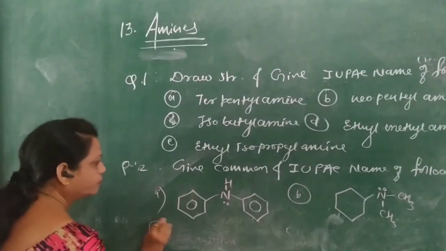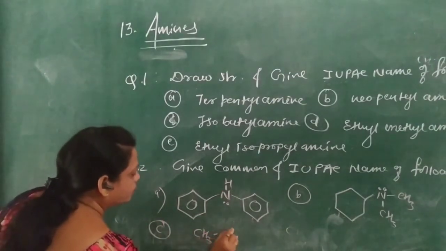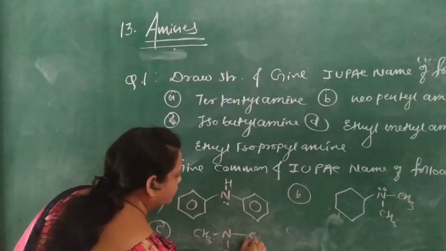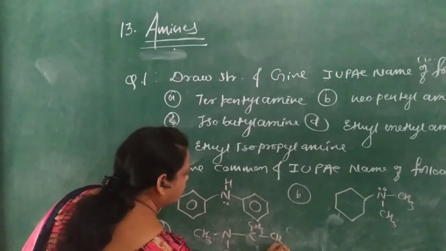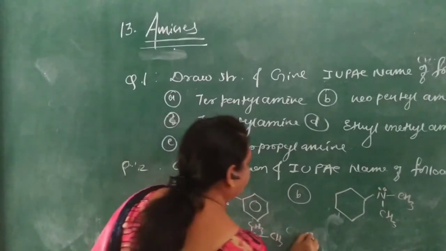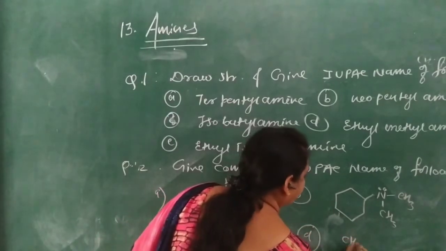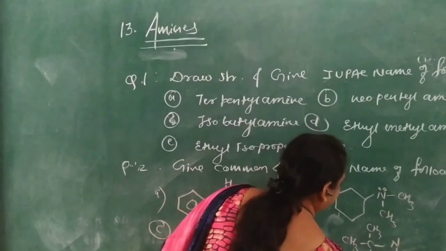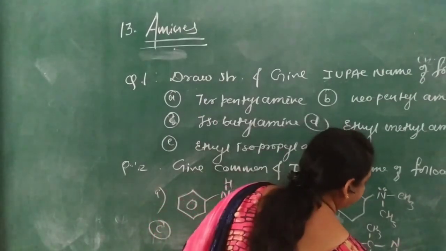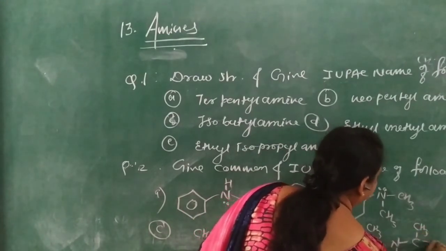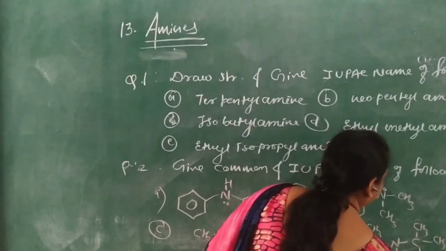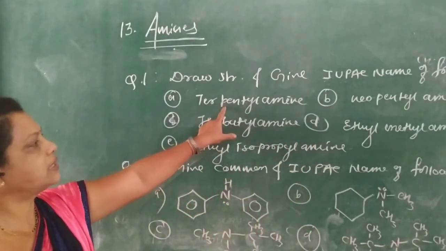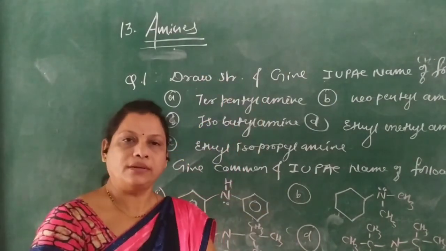Okay. This is C2H5. They give the common name and IUPAC name. And here draw the structure and give the IUPAC name of the given amines.